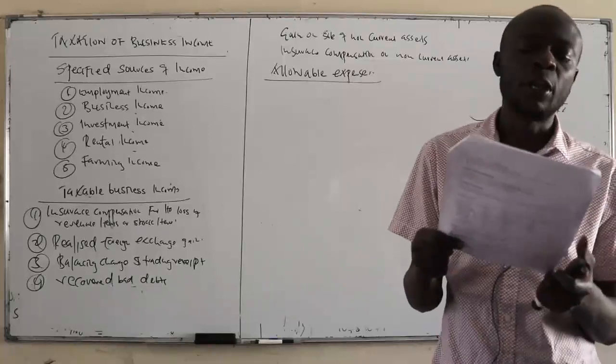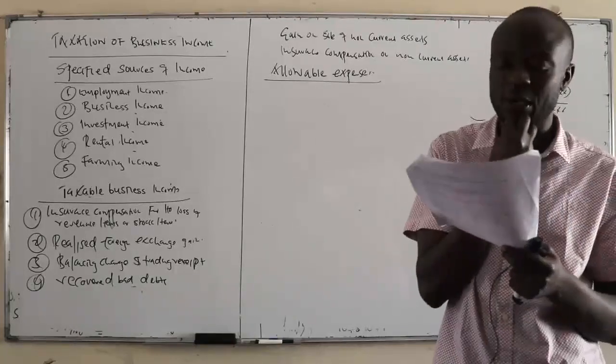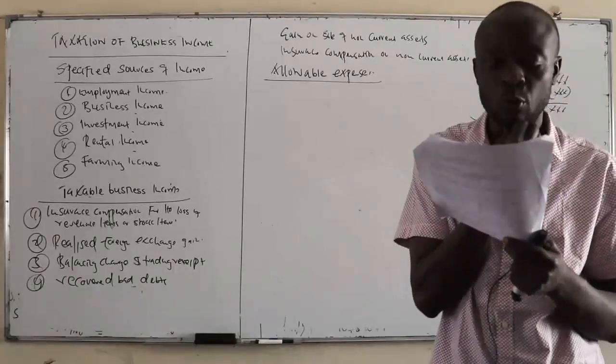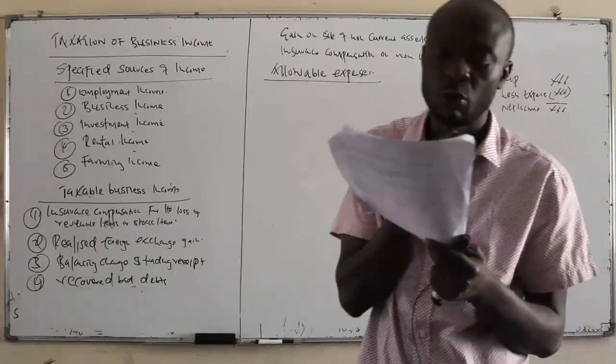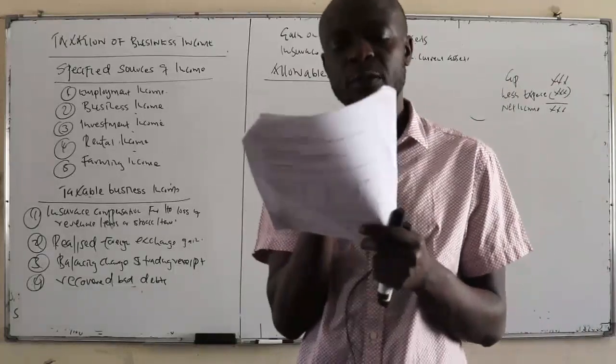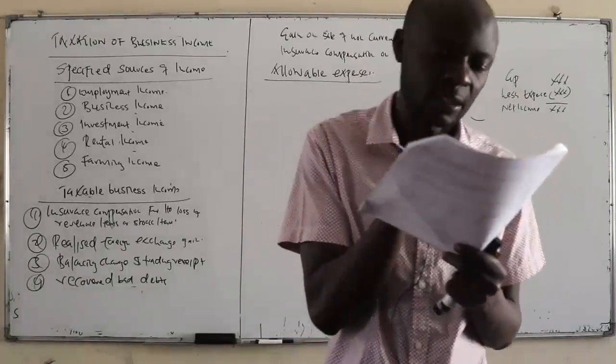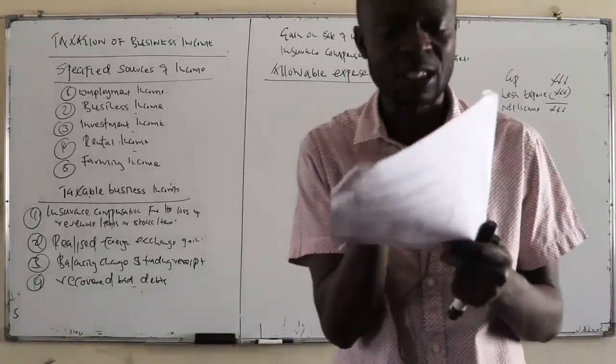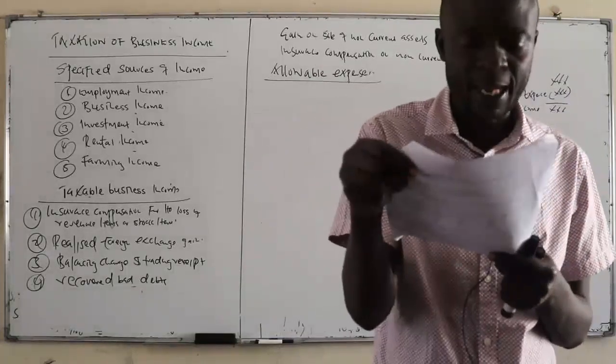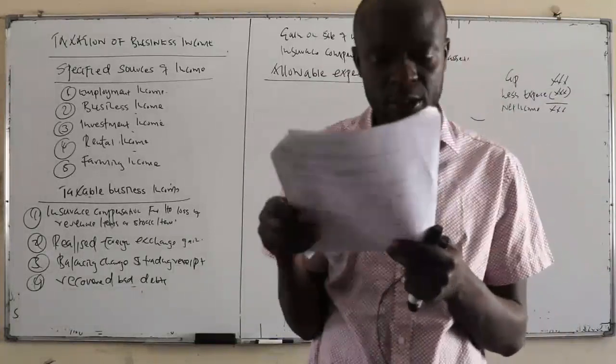And then we have what we used to call capital allowances. Nowadays, we call them investment allowance. That is a topic on its own, a topic that we'll look at after this one. Investment allowances occur when you invest in non-current assets, so there's an allowance that you're given. That allowance is allowable. We'll learn about it.